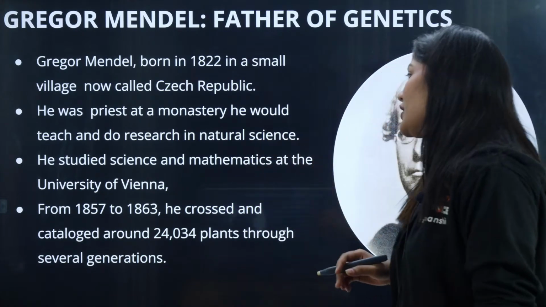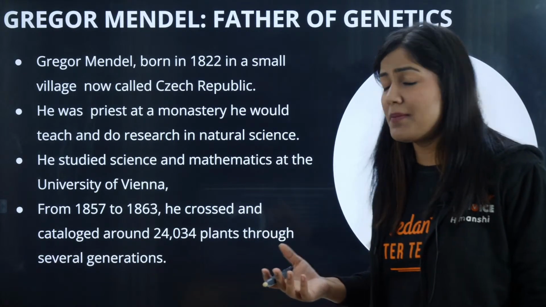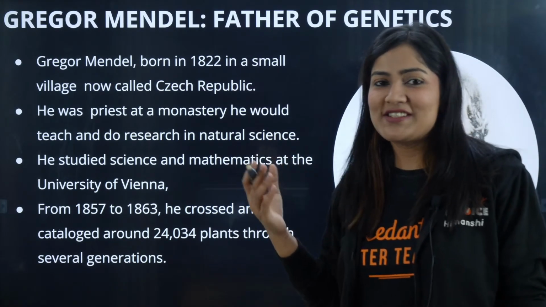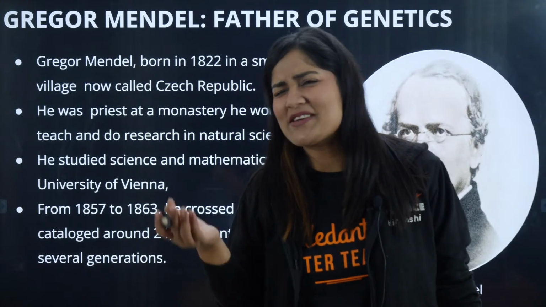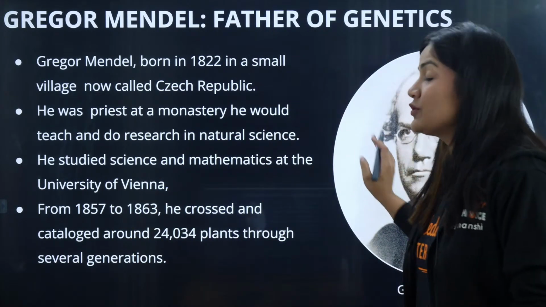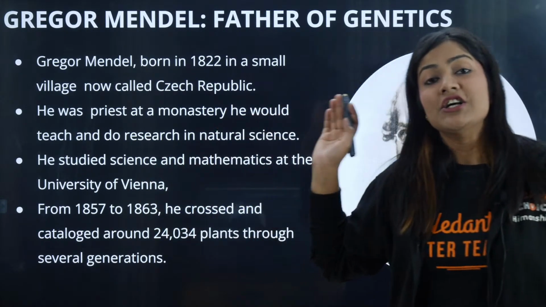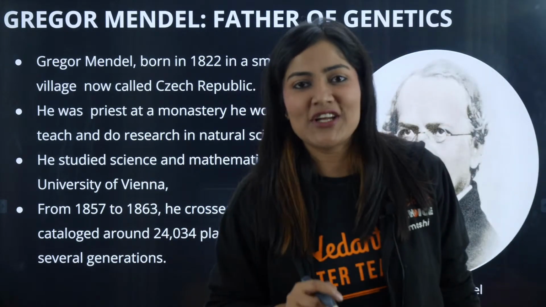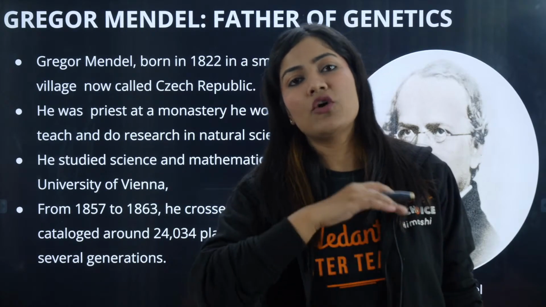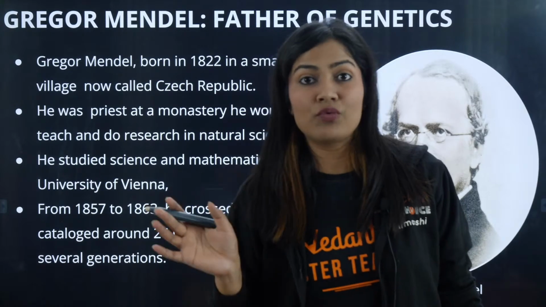He started working on the pea plant. Along with this, Mendel was exceptionally good in mathematics. You might think a biology student must not know mathematics, but he used both biology and mathematics in understanding genetics. And I'm going to tell you how he used mathematics as well, which will help your problem solving, especially in Mendelian genetics. What will be the ratio?